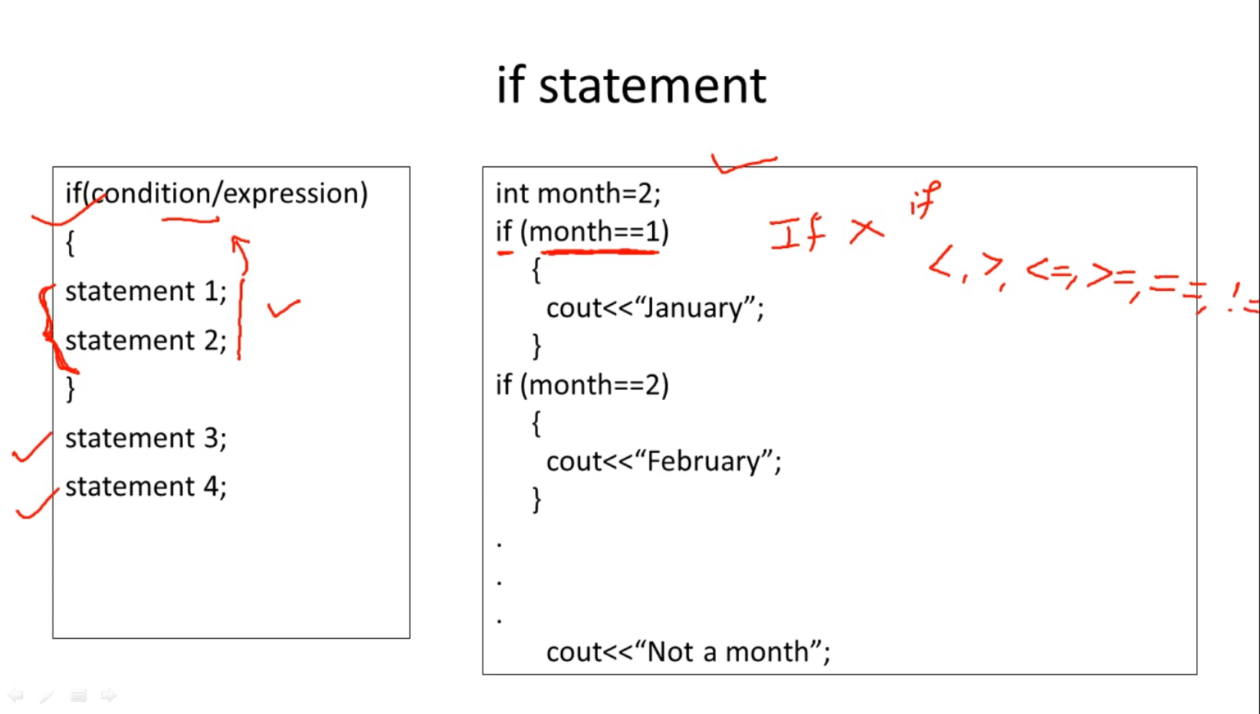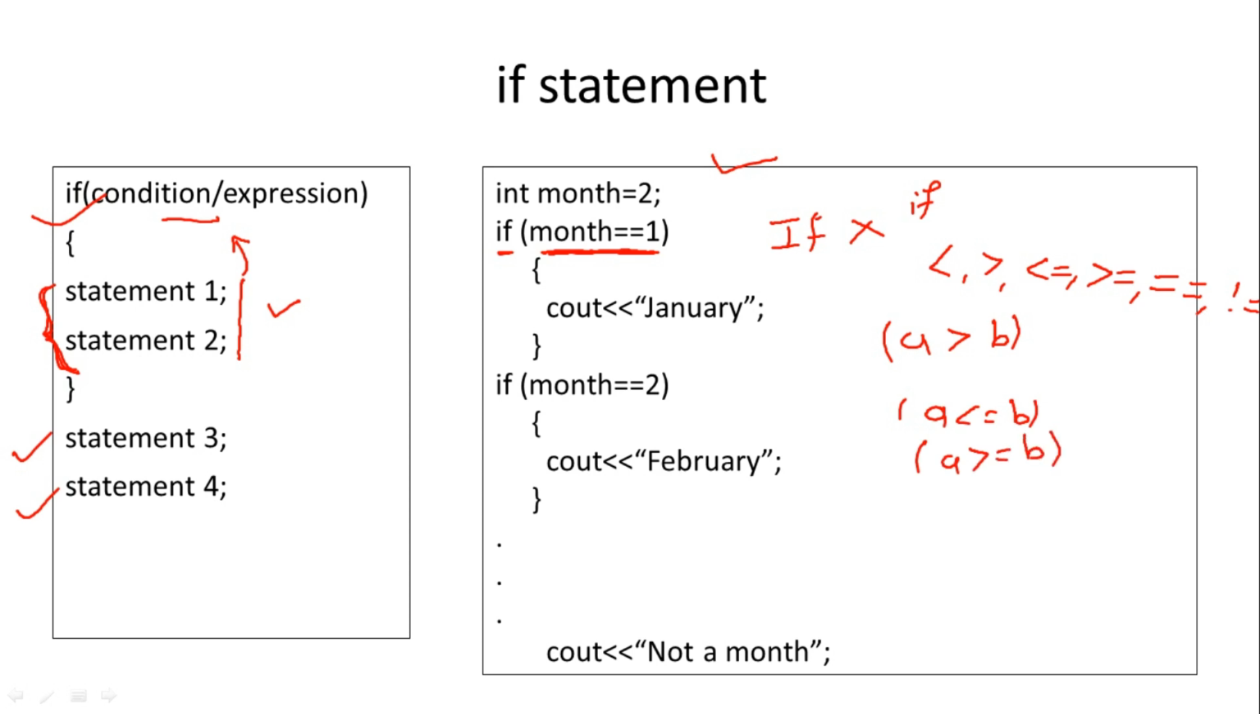If I am writing A less than B, that means the condition is if A is less than B. Similarly, you can write if A is greater than B, that means you are checking whether A is greater than B. You can write if A is less than or equal to B. For example, A is greater than or equal to B.